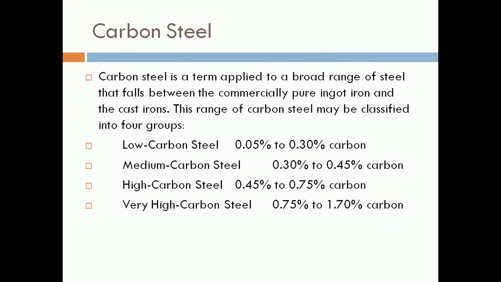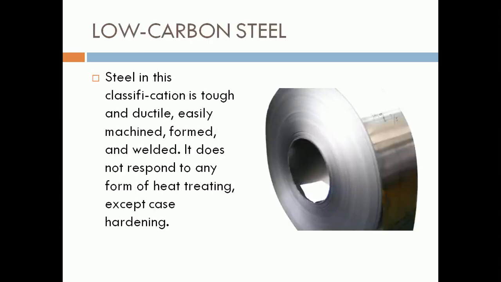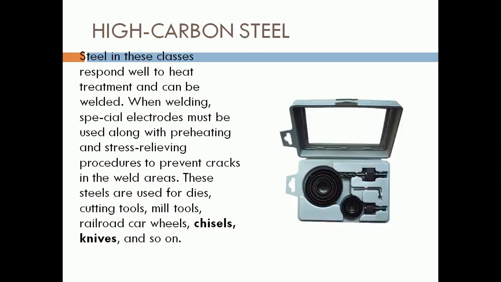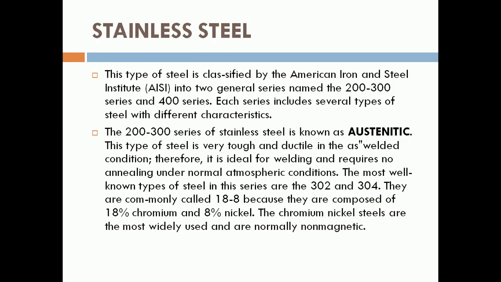Next one is carbon steel. Depending upon the percentage of carbon, it is divided into the following categories: low carbon steel, medium carbon steel, high carbon steel, and very high carbon steel. Here is an example of low carbon steel, which is generally commonly used. Next one is medium carbon steel, a hard steel that cannot be welded. Next one is high carbon steel, used in drilling.